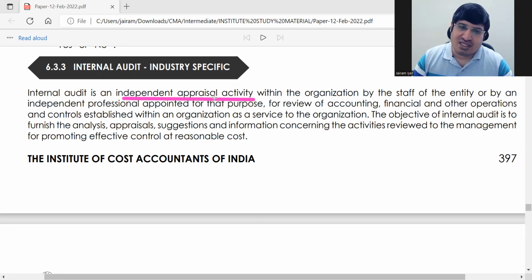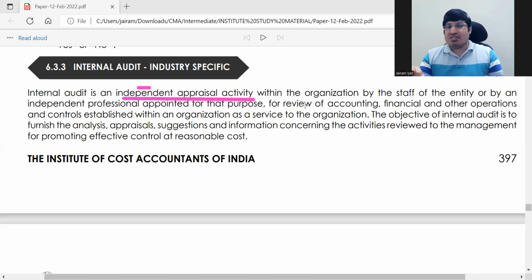Although while defining we say it is an independent appraisal activity, it's not that much independent, because management can get information directly without sharing it with others. But it is meant to be an independent appraisal activity. Appraisal means to see whether whatever work is going on is going on properly or not.